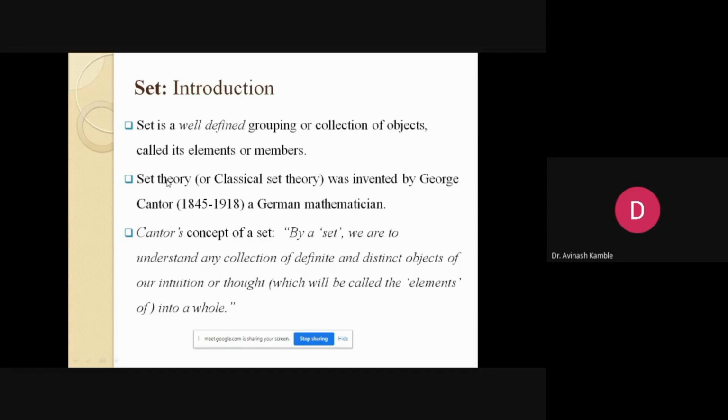The set theory we have studied is generally known as classical set theory, which was invented by George Cantor, a German mathematician. That's why this set theory is popularly known as Cantorian set theory. Initially, Cantor's concept was that by a set, we are to understand any collection of definite and distinct objects of our intuition or thought, which are known as elements, into a whole. This was the earlier principle of a set.